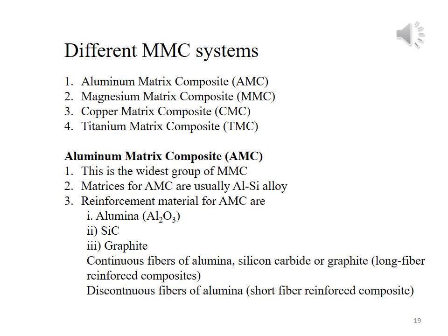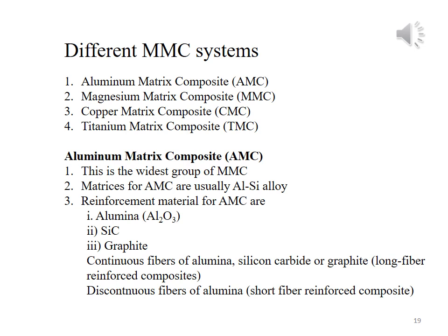The reinforcement material for aluminium matrix composite system is either the alumina, its formula is Al2O3. The reinforcement phase may be the silicon carbide, or it may consist of graphite fibers. The fibers of alumina or silicon carbide or graphite may be in the form of continuous or discontinuous form, and the fibers may be the long fiber or may be the short fiber.